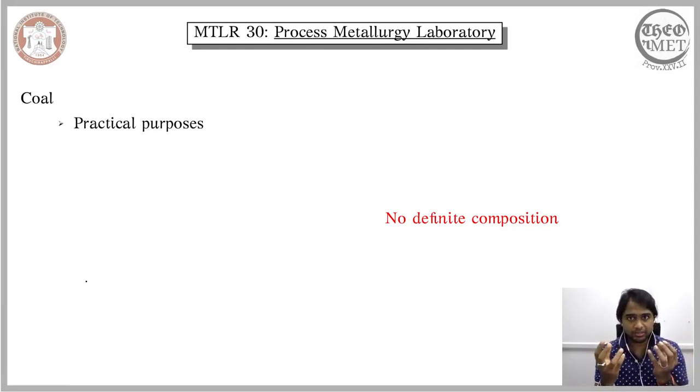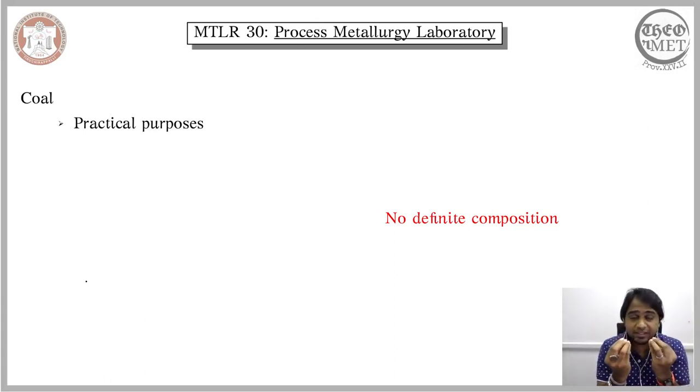So in order to compare the different forms of coal, in order to have an optimal usage of resources, purely for practical purposes, we want to know the different features or properties or the chemical composition of the coal. Again, when we say chemical composition in the context of coal, it is not the precise composition of individual elements. What we want to do is largely distinguish one coal from another, and also quantify how rich this coal is, how resourceful it is when compared to others.